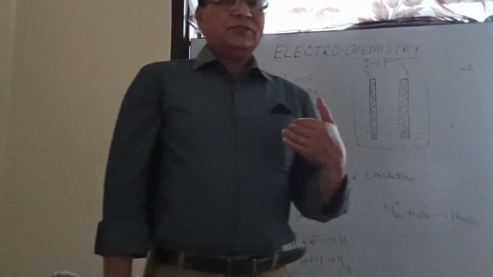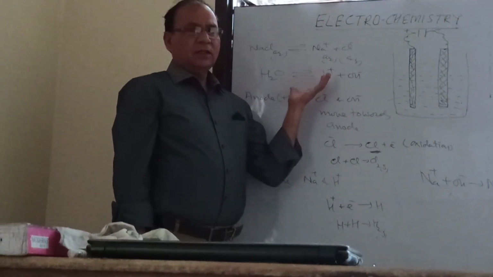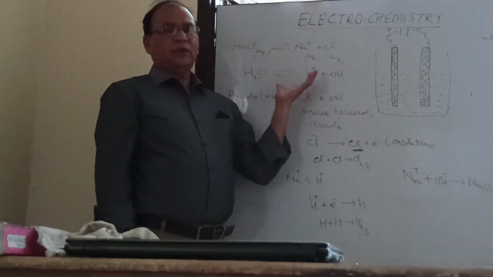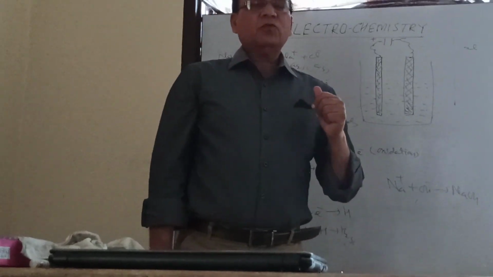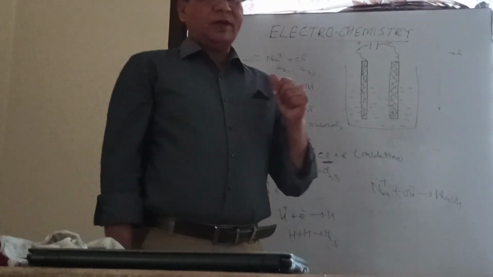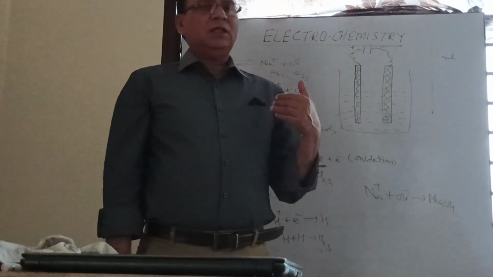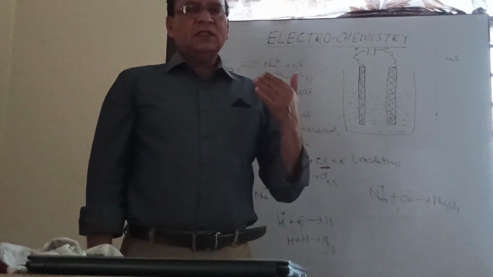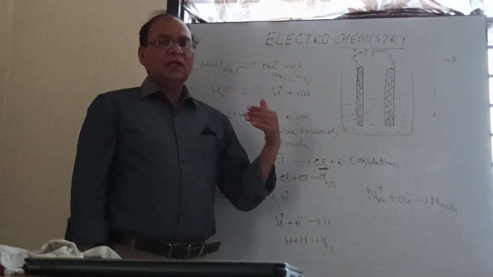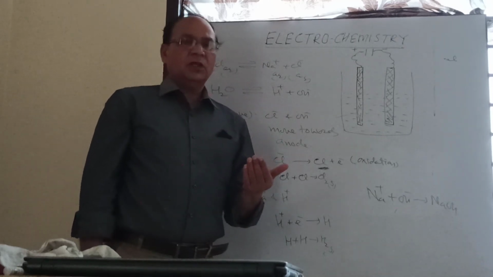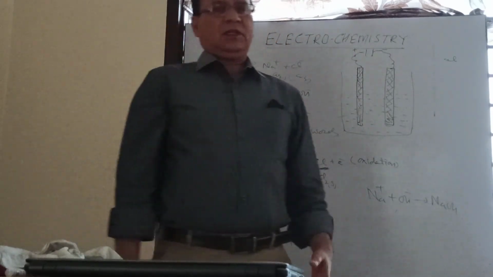So we discussed how electrolysis takes place in the electrolytic cell. But there is one more aspect we have to discuss, that is the quantitative aspect of electrolysis. Quantitative aspect means how much amount of substance is deposited or liberated on the electrodes. If we take some amount of sodium chloride, or lead bromide, or any electrolytic substance, how much gas will evolve or how much will be deposited on an electrode, how will we find this? We will do that in the next topic. Thank you.